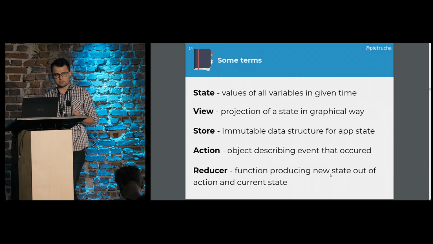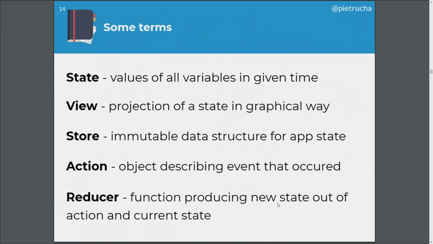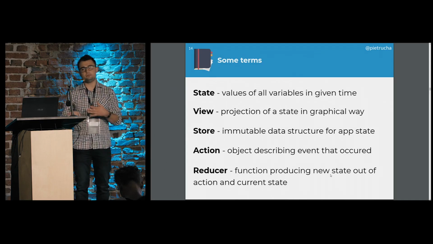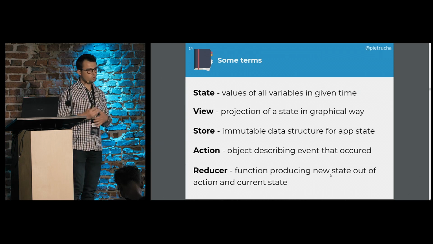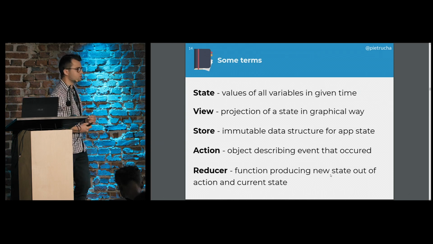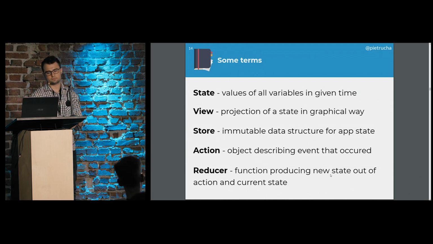And the reducer is a pure function that, having the actual state and the new action, produces the new state that represents the result of some user interaction, or maybe an HTTP call request, or whatever might have caused a change in our system.